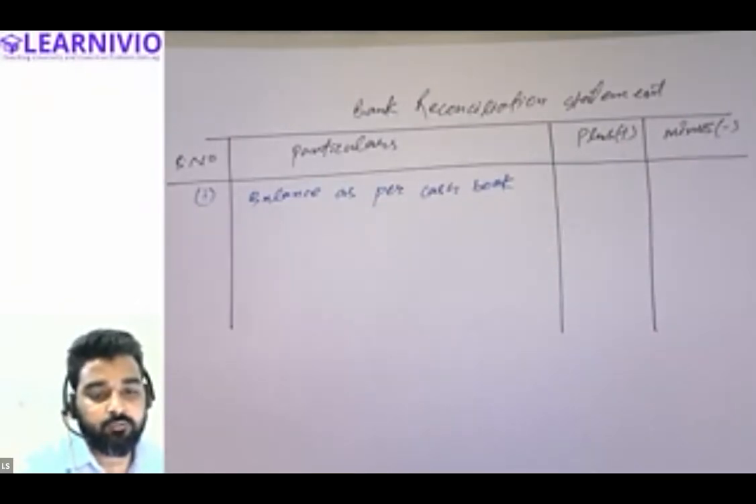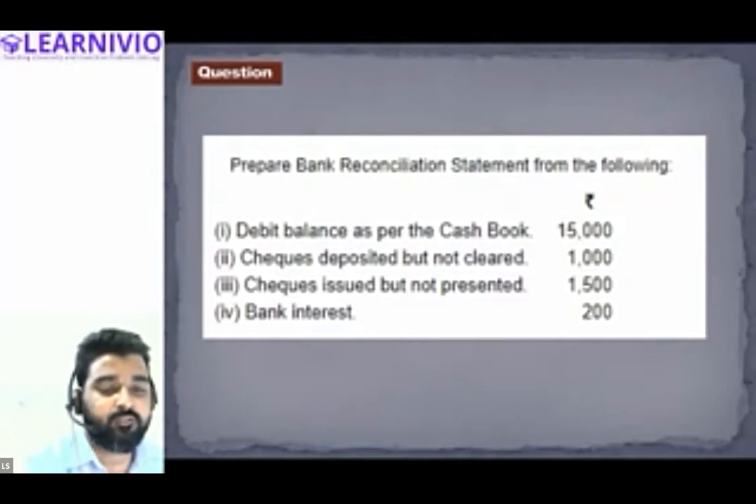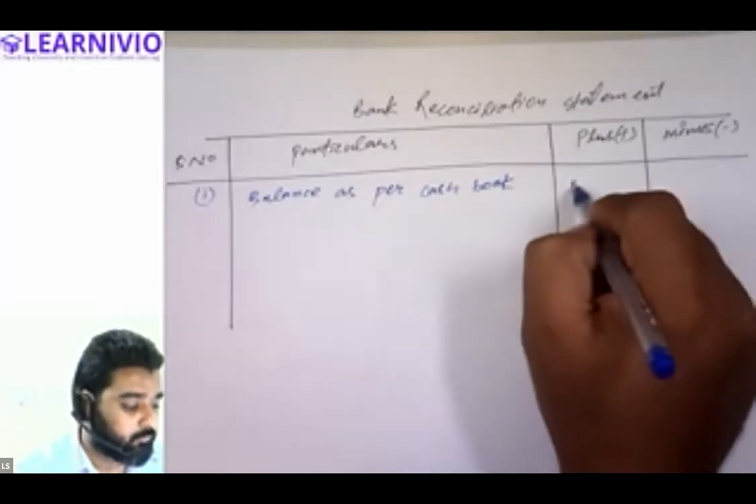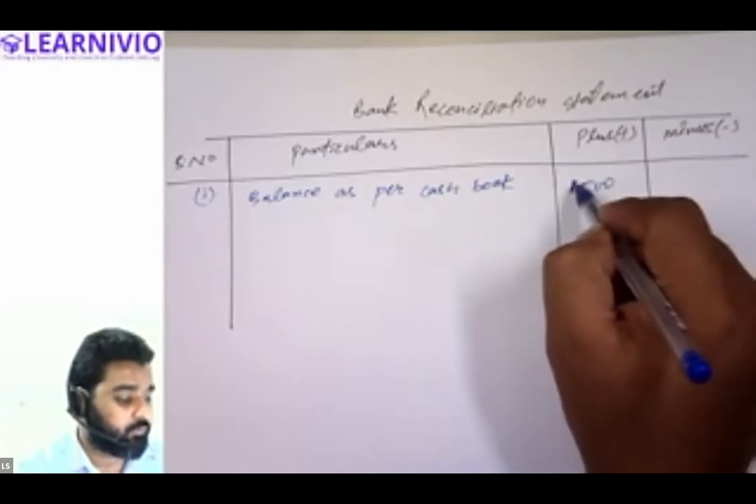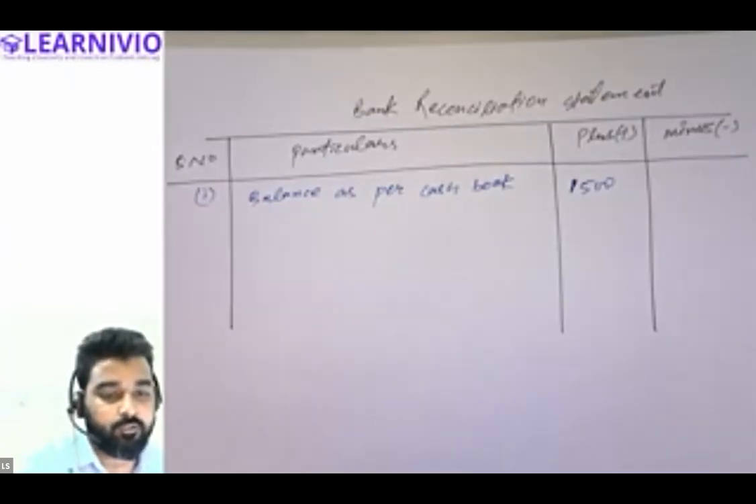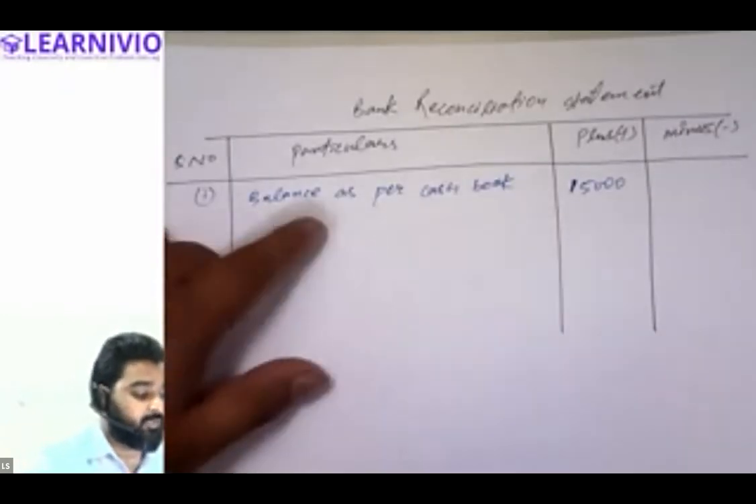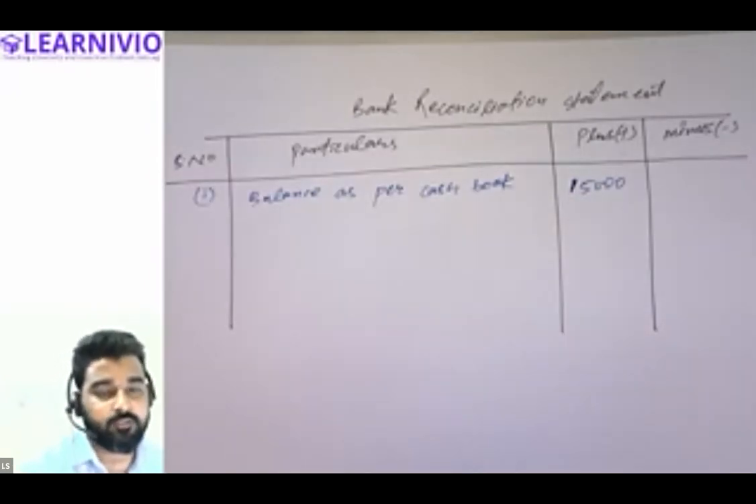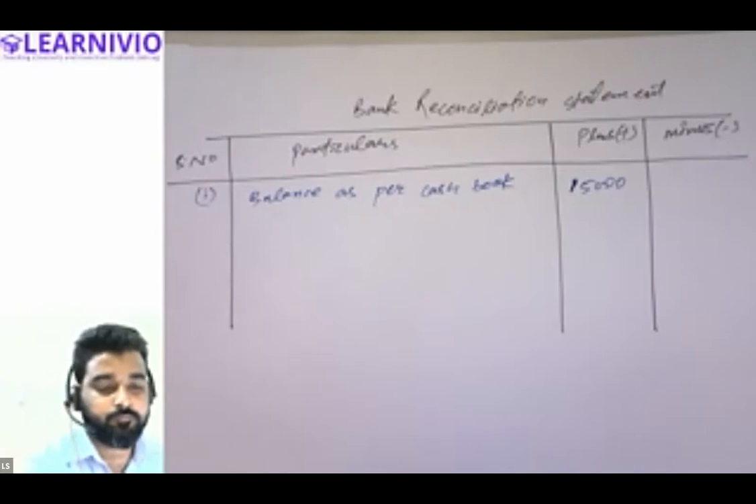Debit. So debit balance is given. That means we have the positive balance. So we will be writing the amount in the plus column. We will be writing the value of the opening balance in this column, 15,000. Is this clear to all of you? So balance as per cash book is 15,000. That will be written in the plus column because we have the positive balance, the debit balance. Okay, Halima, is this clear to you as well? Yes, sir.